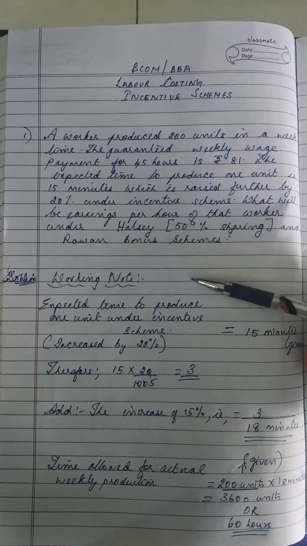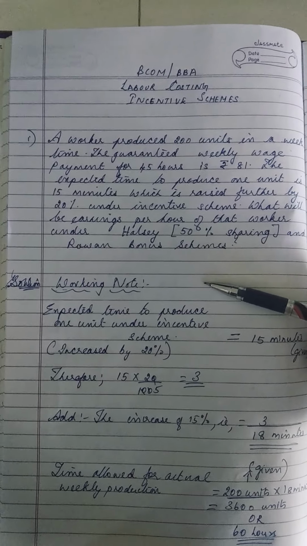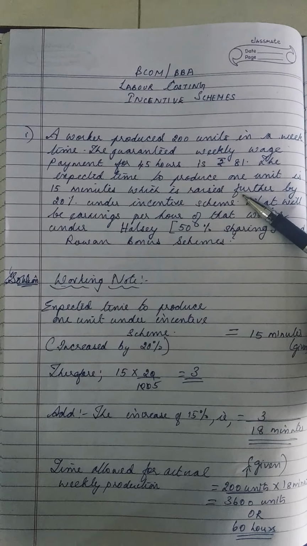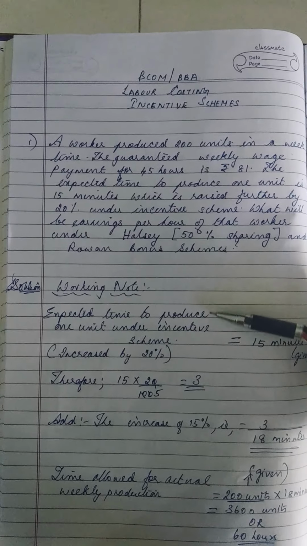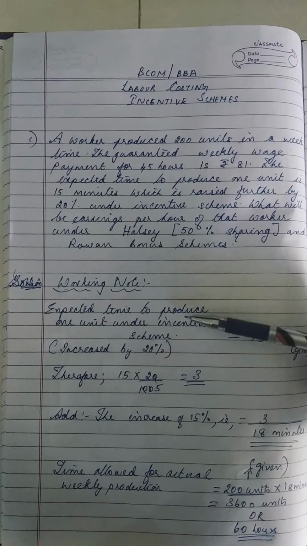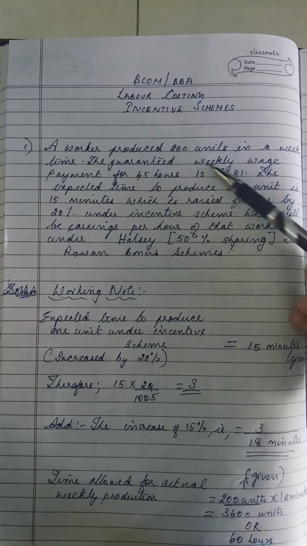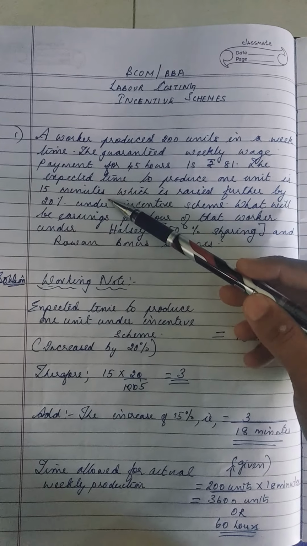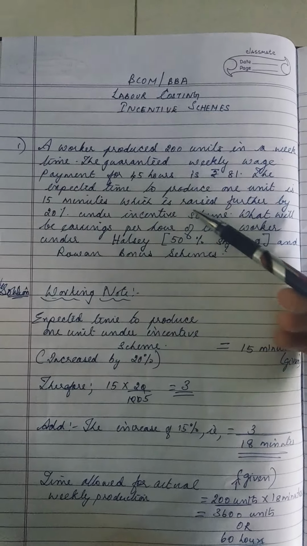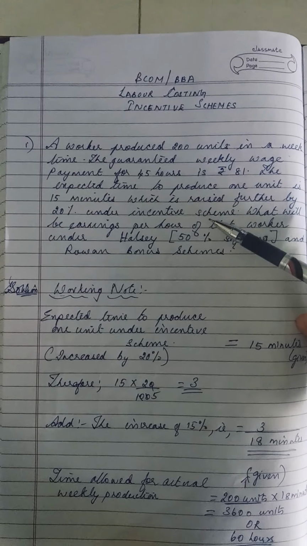Working note: this is for calculating the standard hours. Standard hours is not given in the question, so we need to find it out. The expected time to produce one unit under the incentive scheme is 15 minutes, raised further by 20%.